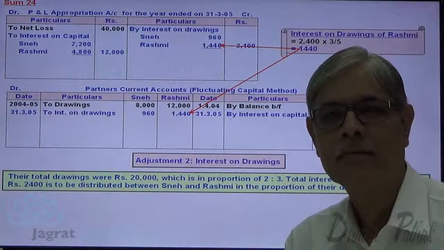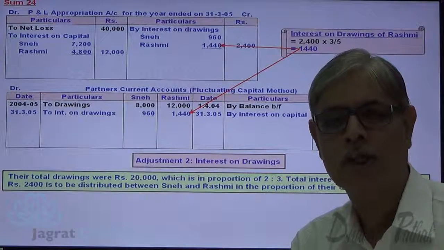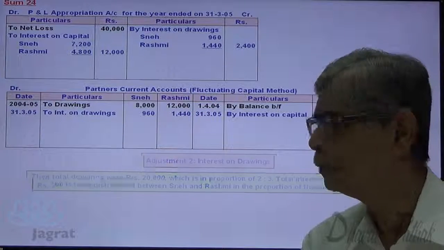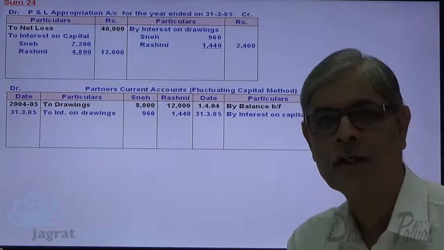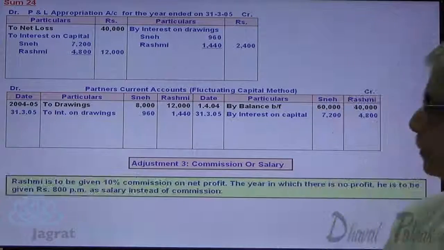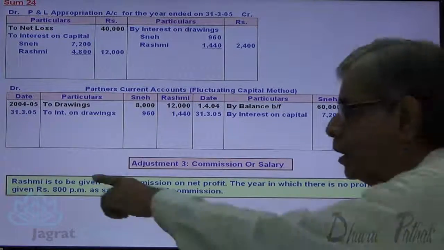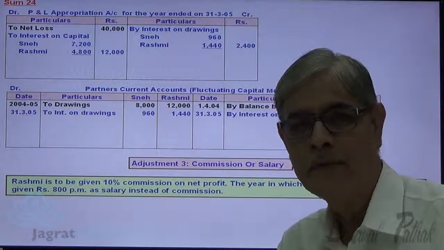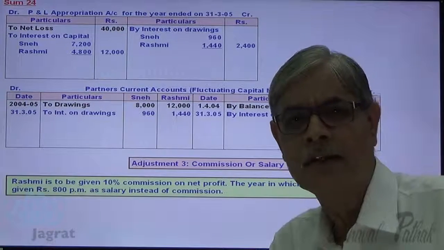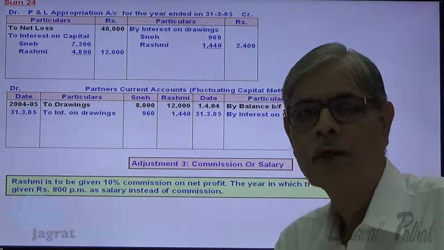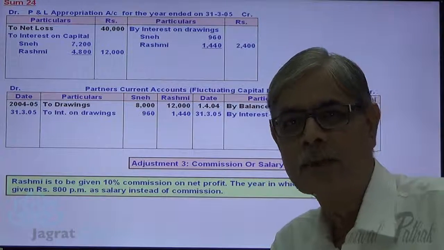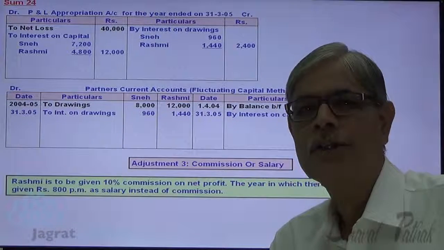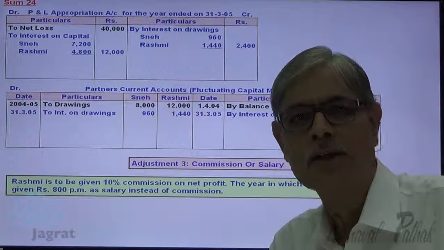After writing the adjustment for interest on drawings, I want to consider the next adjustment, that is commission or salary to a partner. Rashmi is to be given 10% commission on the net profit. We should work out, is there any divisible profit or there is a loss? Let us first work it out. On the basis of that we shall decide whether she is entitled to a salary or commission.